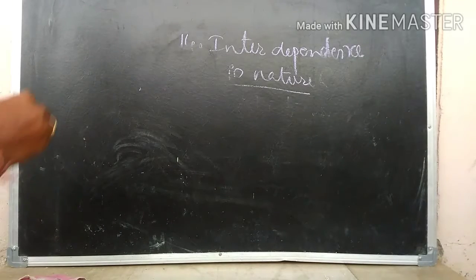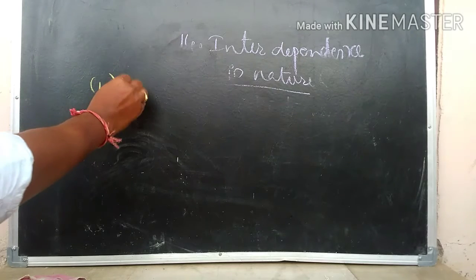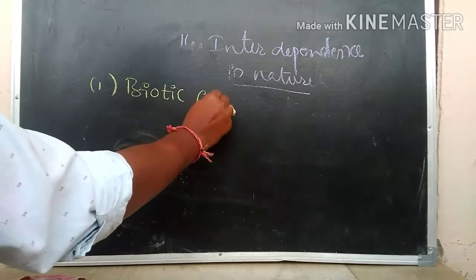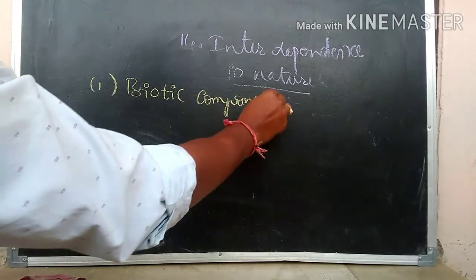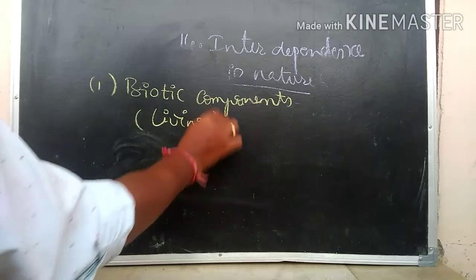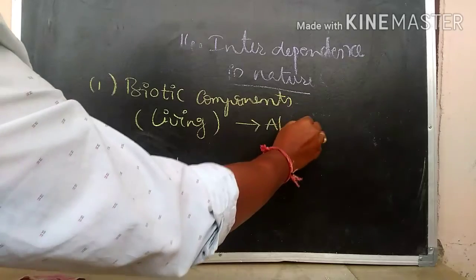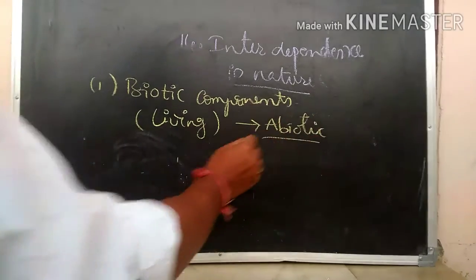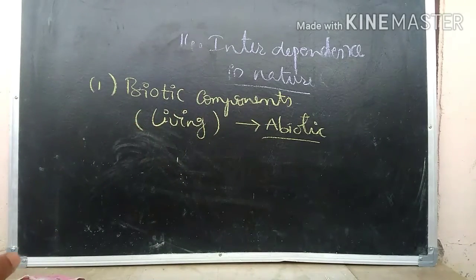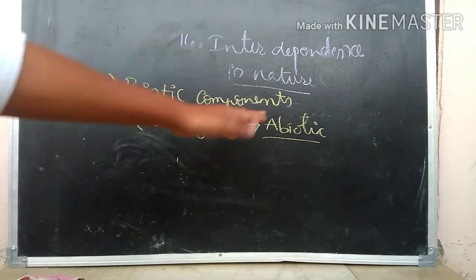So let us see living things depending upon non-living things. First one, living things depending upon non-living things means biotic components, or we can call living things depending upon abiotic things, or biotic components depending upon abiotic components. We are saying they are interdependent now.